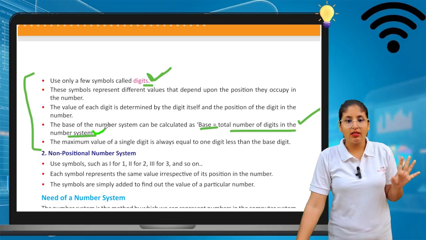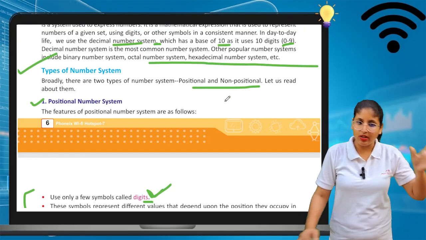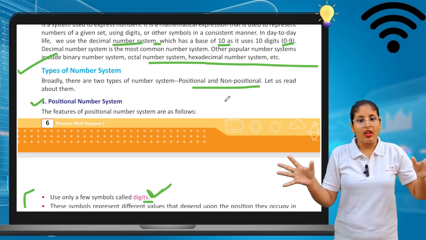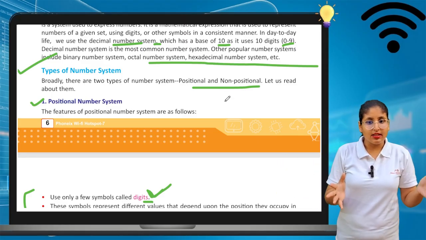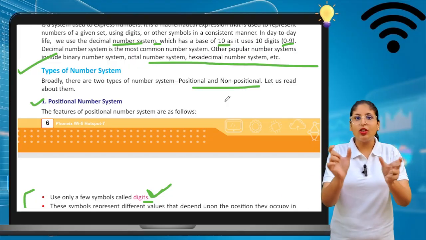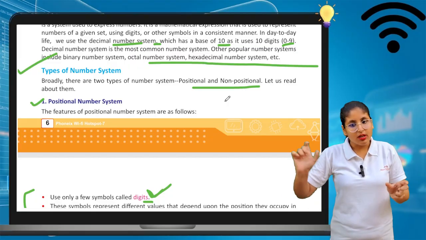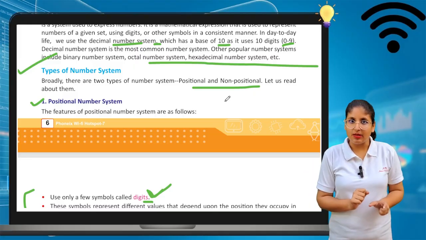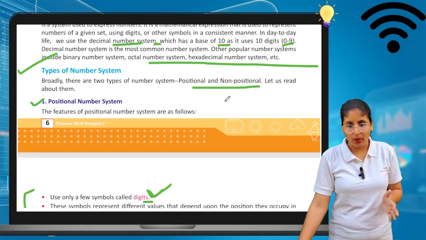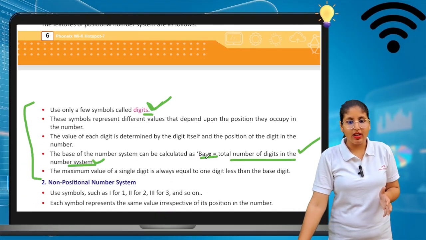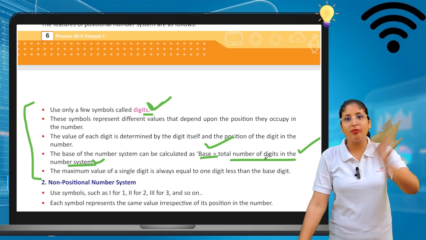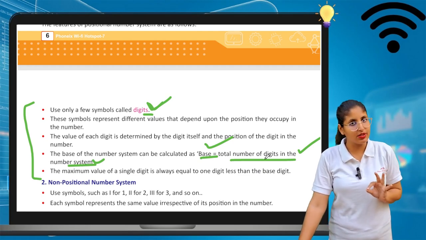Number systems are of different types. We already know the binary number system, the octal number system, the hexadecimal number system, and the decimal number system. So the base value describes the total number of digits in a number system. With the base, we can identify the total number of digits in the number system.